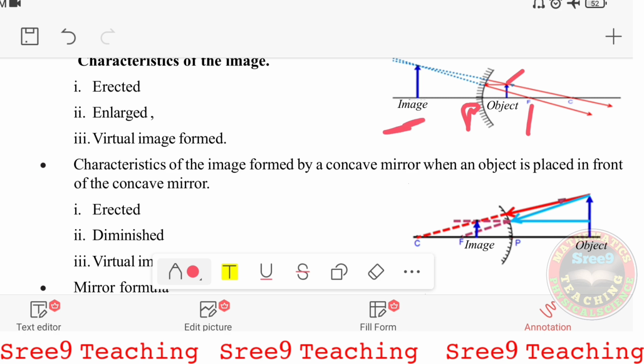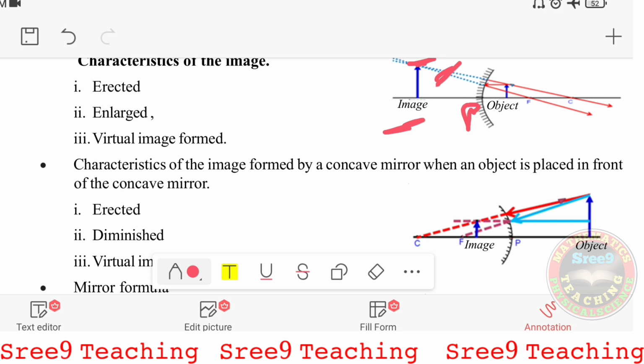How is the image formed? You can see from the tip the rays traveled parallel, then it is reflected and passed through the focus. Another ray, coming from the tip of the object, met the concave mirror and reflected back through it, traveling through the center of curvature. The two rays are not meeting on the front side, but if they are extended backwards, they meet here, and here the tip of the object is formed in the form of an image.